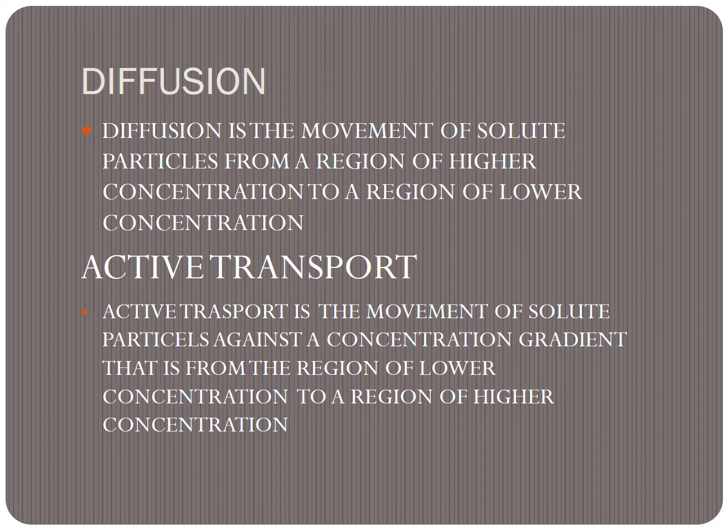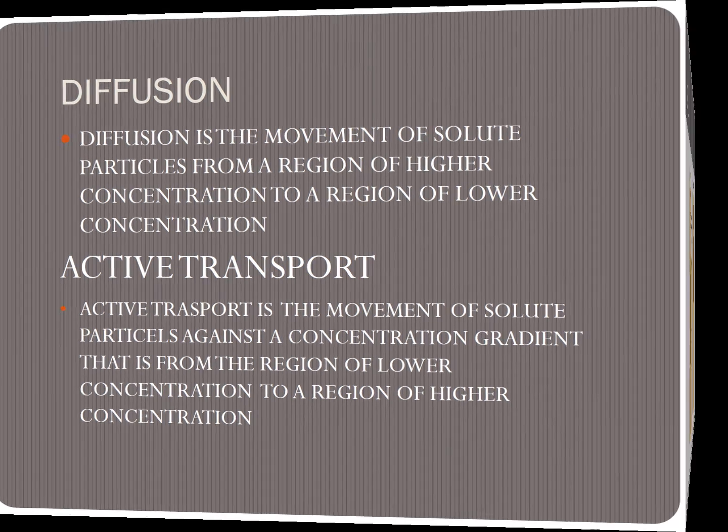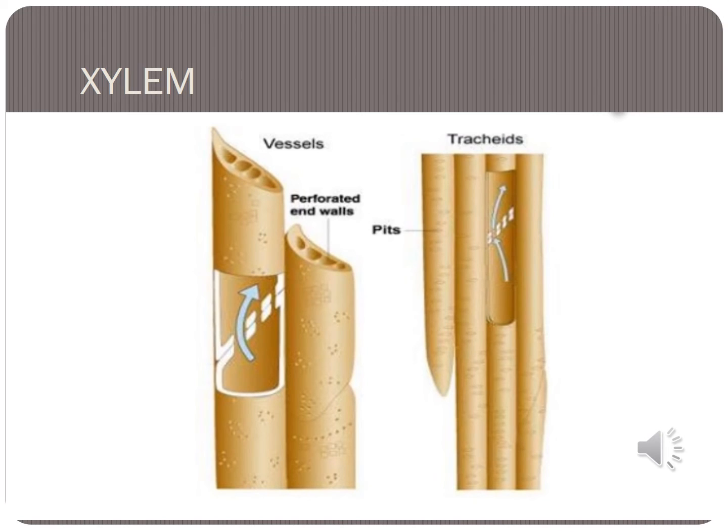Okay children, now we have to study xylem. What is xylem? Already I said that it transports water from one place to another place.